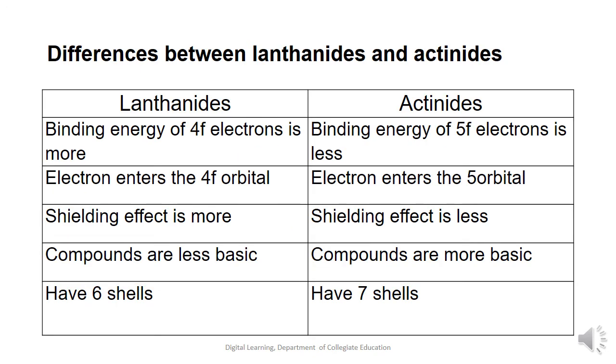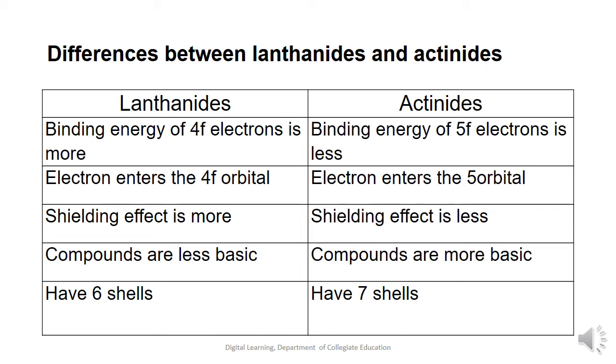In continuation with the comparison of lanthanides and actinides, let us see some of the differences between them. We can say that in lanthanides, the last electron or the differentiating electron enters the 4f orbital, whereas in actinides, the last electron occupies the 5f orbital.